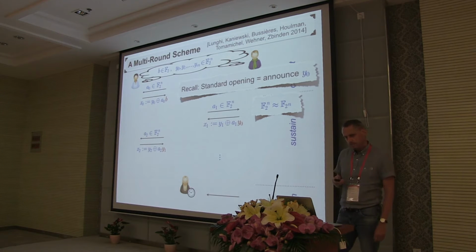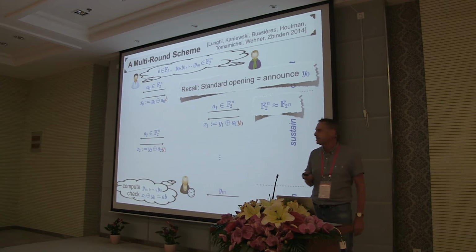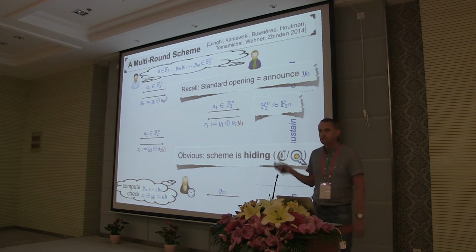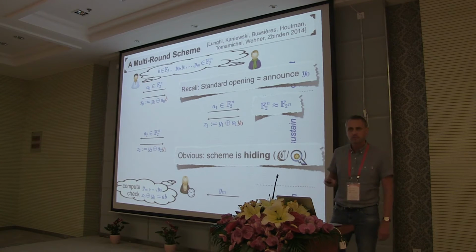Now what's trivial to see, even though maybe you haven't fully digested how the protocol works, is that the hiding property is satisfied, because in every round, the message that the verifier gets is masked with a uniformly random bit string. So no information at all is revealed, and the verifier just gets to see pure randomness. Now what's not so easy to see is that this scheme is binding, that it satisfies the binding property.